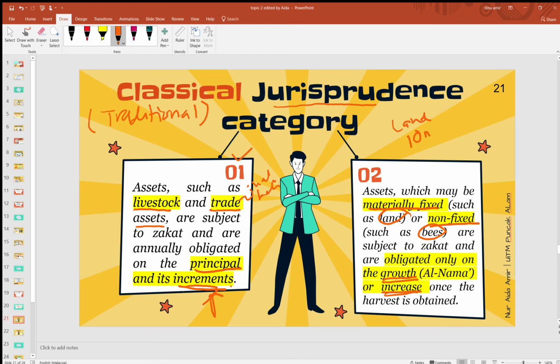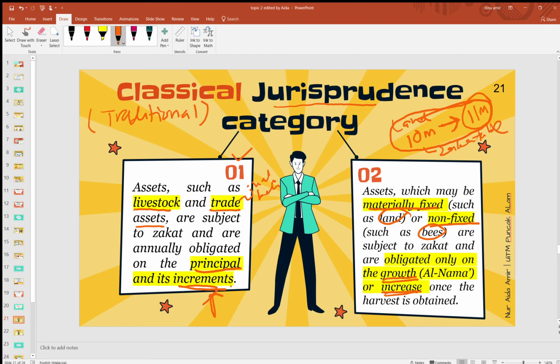Dah capai haul, okay, contohlah ini dah sampai nisab dah ni. Capai haul setahun lah you hold land tu, and then you dapat surplus on the next year, you dapat naik 11 million. So the 11 million ni you need to pay the land yang naik increment of wealth ni akan is zakatable lah. Dikenakan zakat.